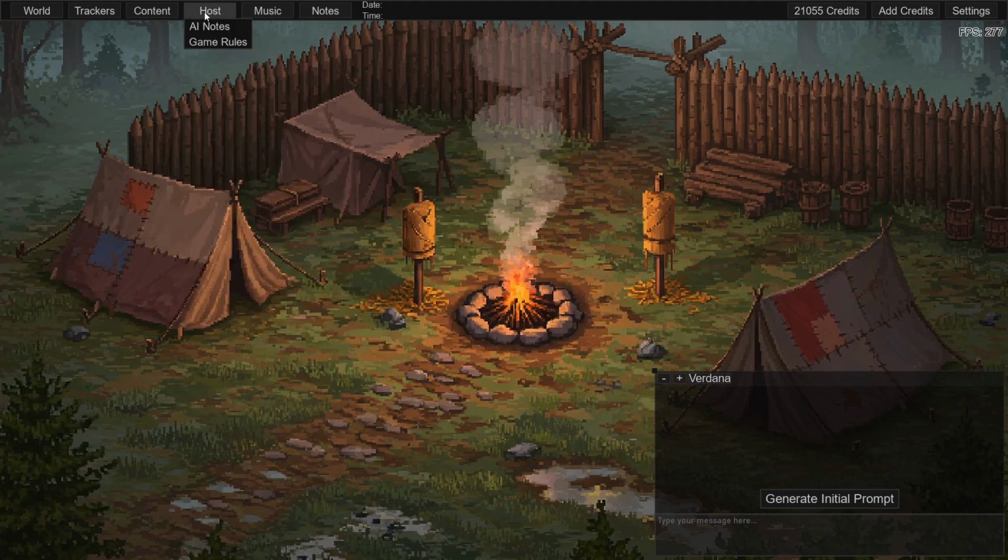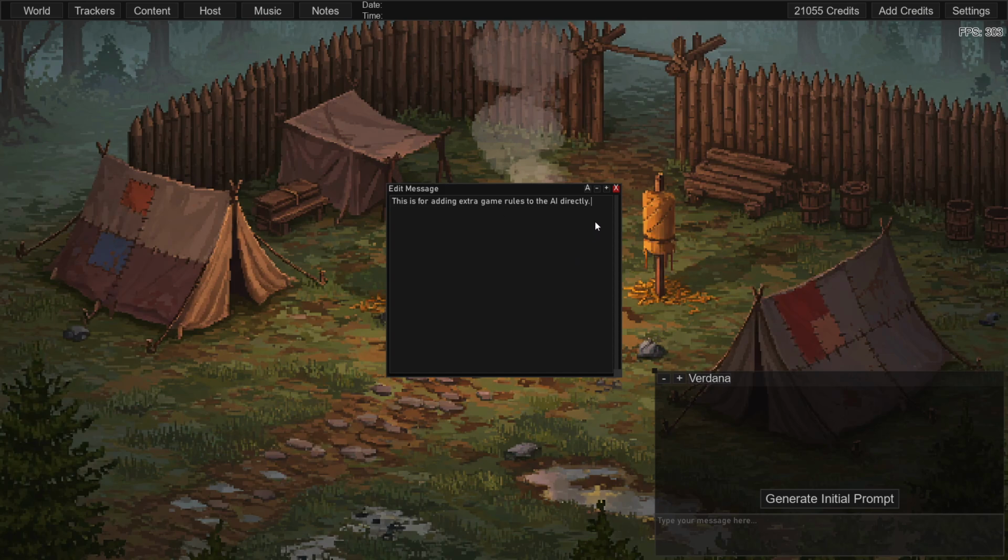And the next thing we want to do is game rules. You do not have to use game rules. However, let's say I wanted to add a management aspect to my game. Or, for example, the magic rule. I want to be the only one with magic. Well, let's say my character's name is going to be Jack the Smith. I can say Jack the Smith is the only character that has access to use magic.